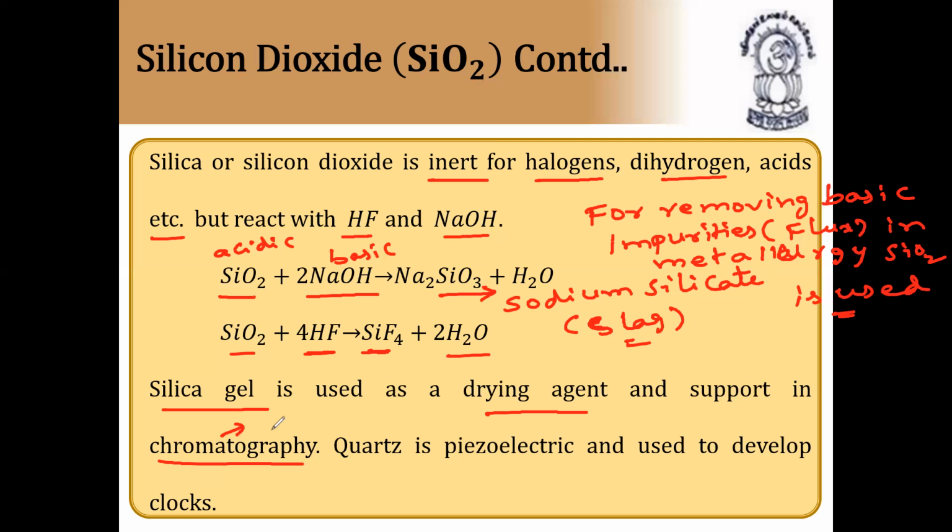Chromatography is based on adsorption. Quartz is piezoelectric and is used to develop clocks. Silica gel is used as a drying agent and in supporting chromatography.